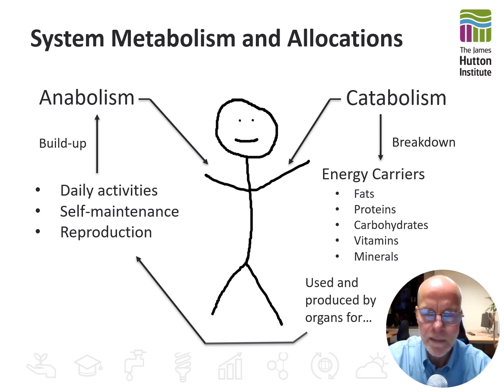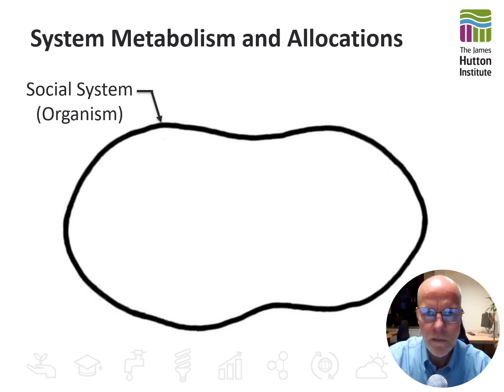We can take this example of a human being as an organism and look at its anabolic and catabolic processes of its metabolism. In catabolism, foods get broken down into fats, proteins, carbohydrates, minerals. These different types of resources are then used by the body for daily activities, self-maintenance, and reproduction. So for MuSIASEM, we could look at any society like an organism and analyze it that way.